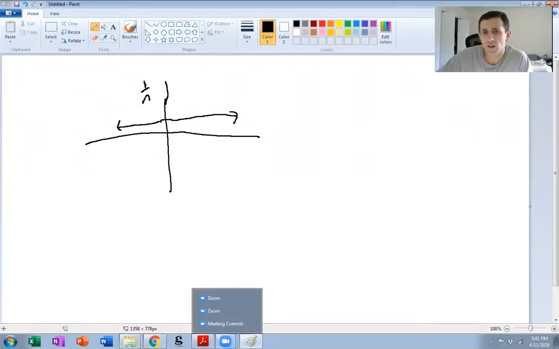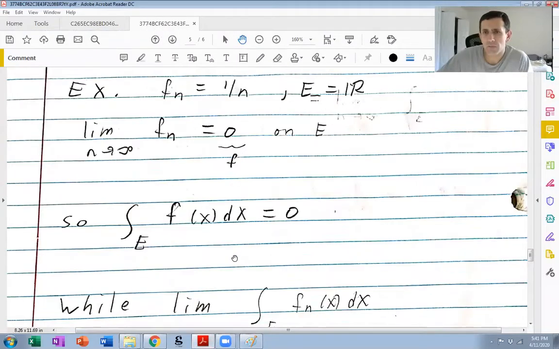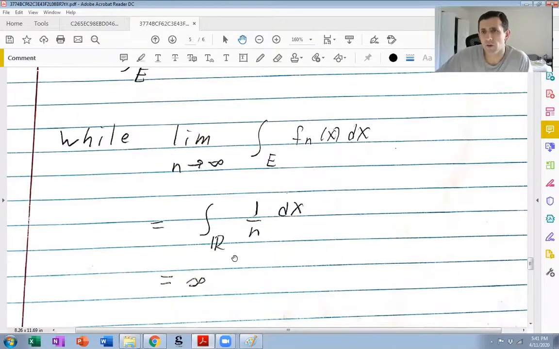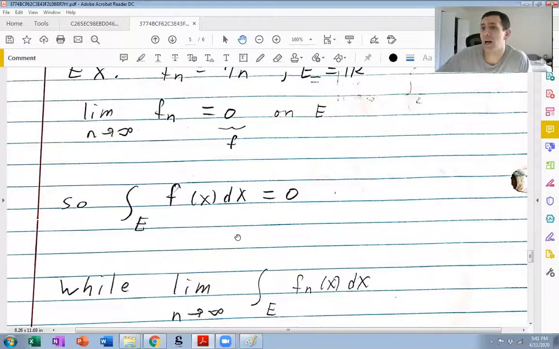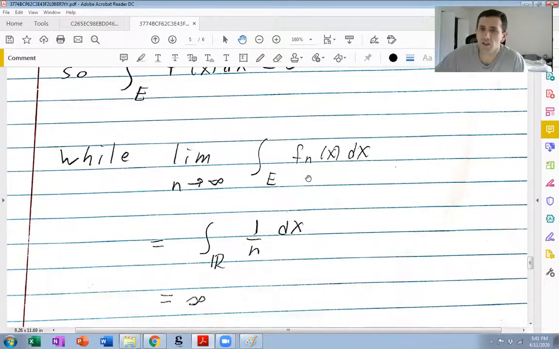So all right. So 0 is not equal to infinity, though still this again illustrates Fatou's lemma that the integral of the limit is less than or equal to the limit of the integral. That's true in dramatic fashion. 0 is less than or equal to infinity.